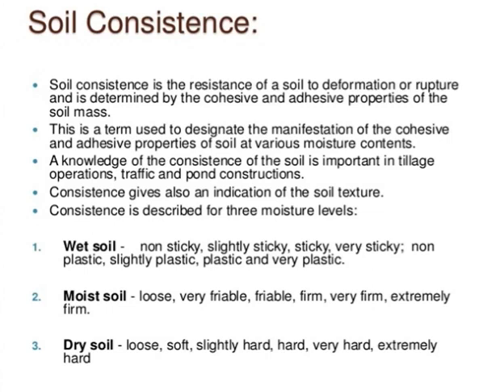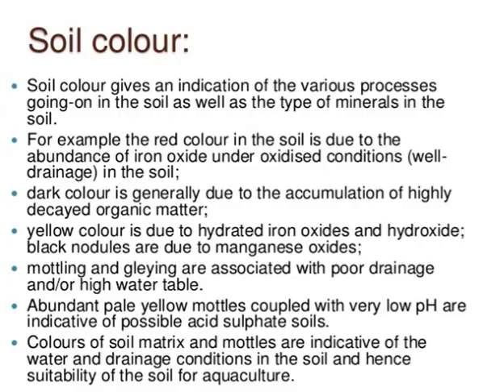Then the terms used to describe consistence of soil are: number one, wet soil. It is non-sticky, slightly sticky, sticky or very sticky; non-plastic, slightly plastic, plastic and very plastic. Then moist soil: loose, very friable, friable, firm, very firm, extremely firm. These are grades. Then dry soil: loose, soft, slightly hard, hard, very hard and extremely hard. These are terms used to describe consistence of soils.